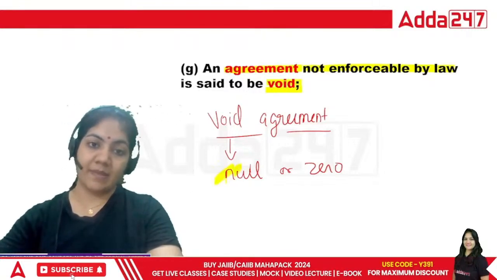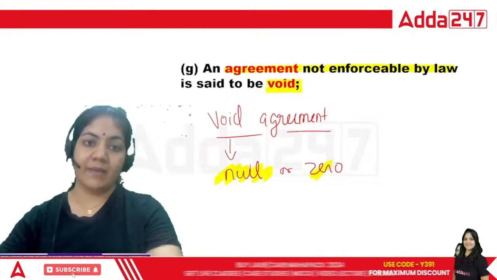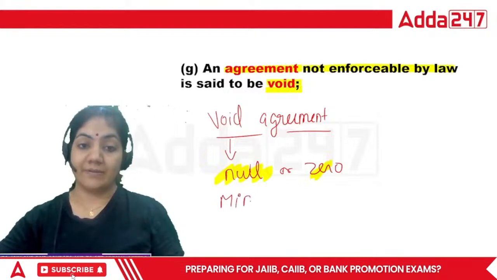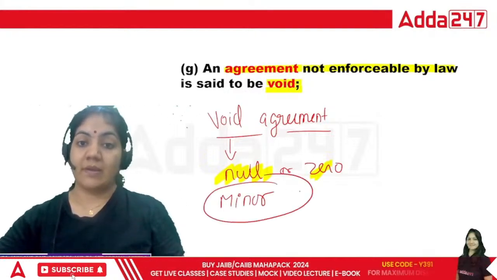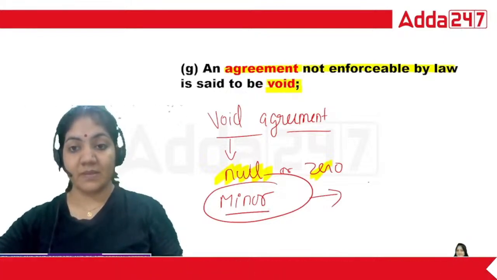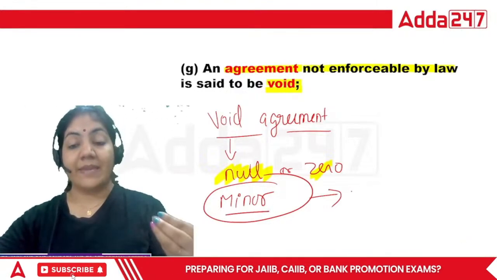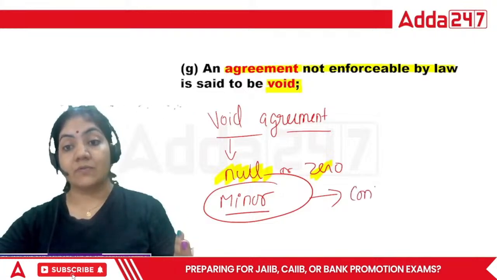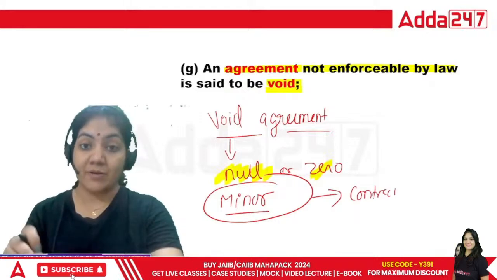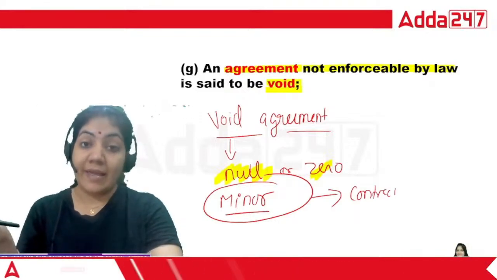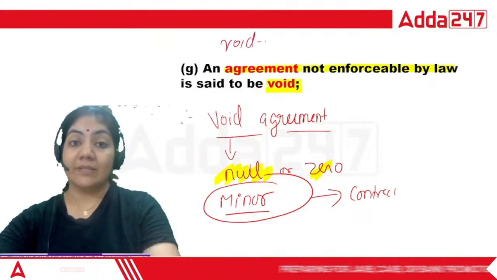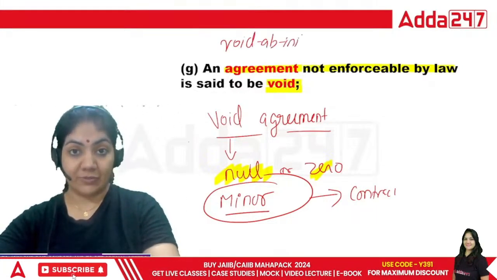See, null, void. I'm just giving you one best example. Suppose any minor is there, and that minor makes a contract. First of all, a minor cannot make an agreement. If a minor is making an agreement, that agreement from the initial stage will be void ab initio.